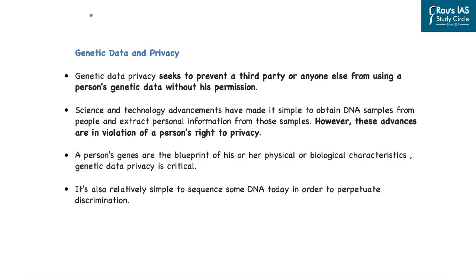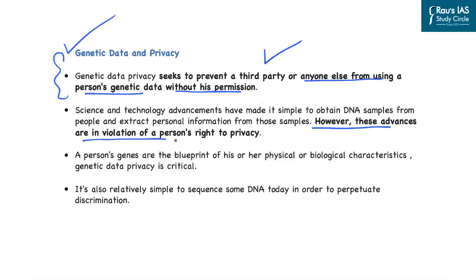So first, let us look at the issue of genetic data versus the right to privacy. Now in this line, genetic data privacy simply seeks to prevent a third party or anyone else from using a person's genetic data without his or her permission. We are aware that science and technology has advanced, and it is possible to obtain DNA samples from people and extract their personal information. However, these advances are sometimes seen to be in violation of a person's right to privacy. This is primarily because genetic data is very crucial in understanding various aspects of the individual.